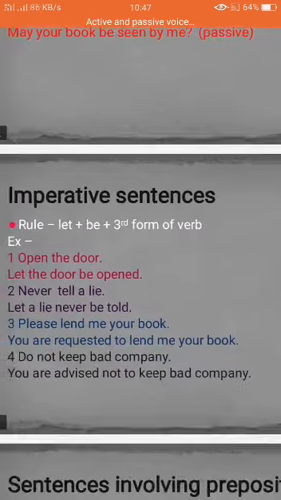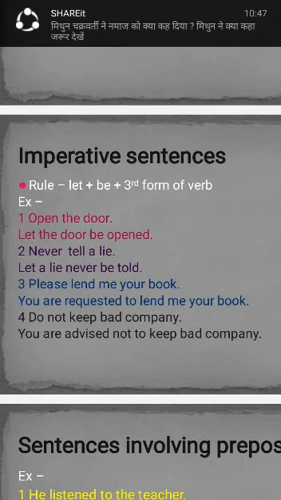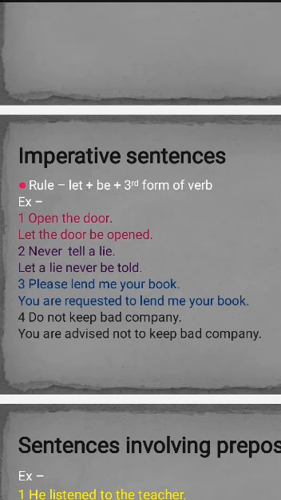Now second type is of imperative sentences. When there is an imperative sentence, we use let. The rule is let plus be plus third form of verb. For example, open the door. In the passive voice, we will write let the door be opened.